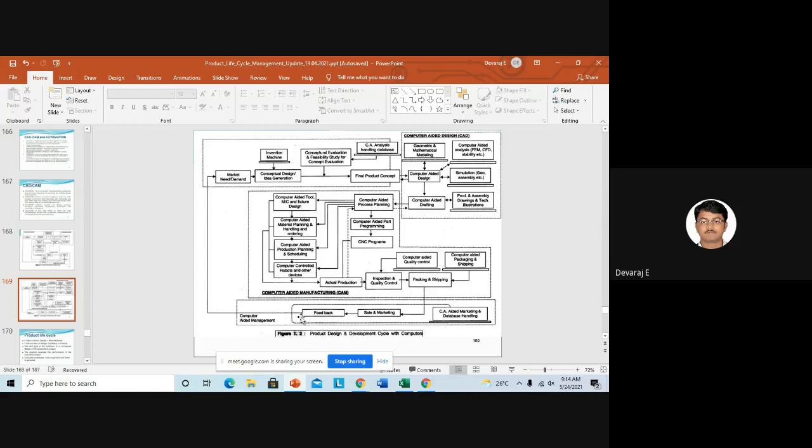Then again, regarding the feedback of the customers, the design thinking team will get the feedback. Again it will go for the conceptual design according to the customer needs. I think everyone has understood, right? Yes, sir. You see here, your fifth module indicates from the conceptual design. What you're using in virtual, from your CNC programming, everything, you'll be studying in the fifth module. Fifth module indicates only virtual.